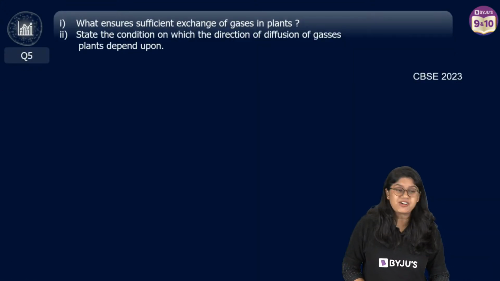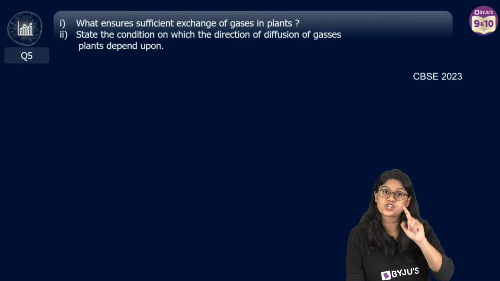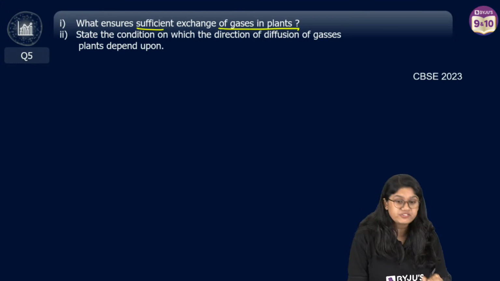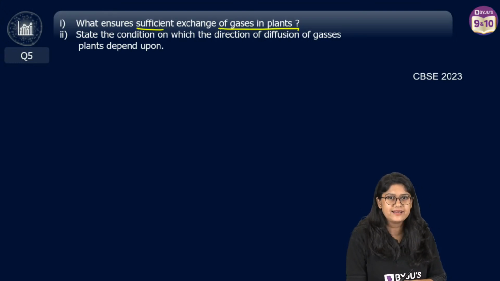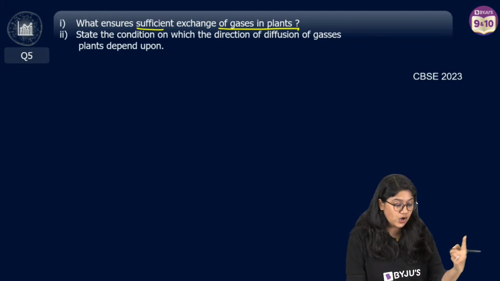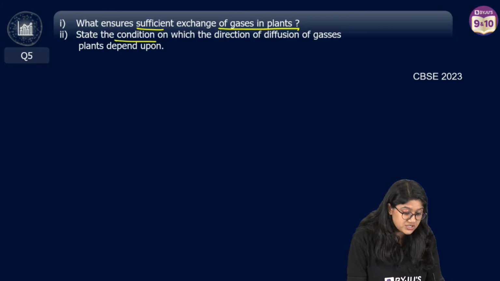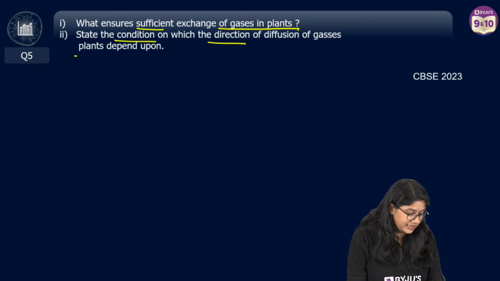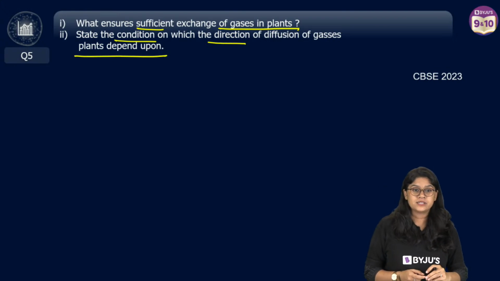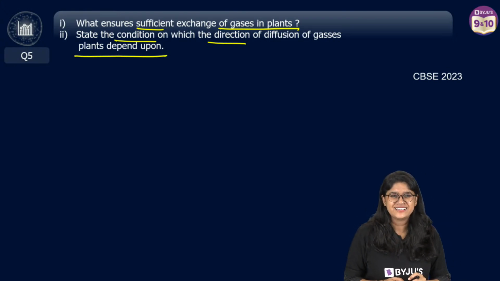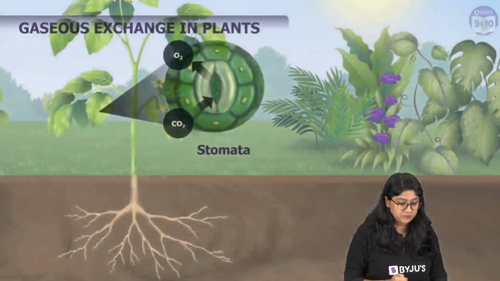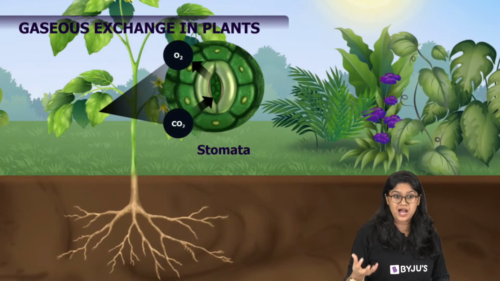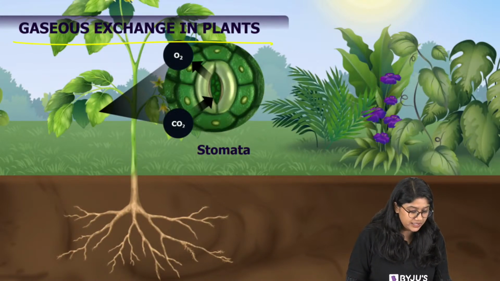Okay. Question number 5 everyone on our screen. What ensures sufficient exchange of gases in plants? Very tricky question. What actually ensures that there is a proper sufficient exchange of gases in plants? State the condition on which the direction of diffusion of gases in plants depends. Yes. Very good. It's stomata. Absolutely correct, everyone. Whenever we talk about the gaseous exchange in plants, we focus on the stomata.